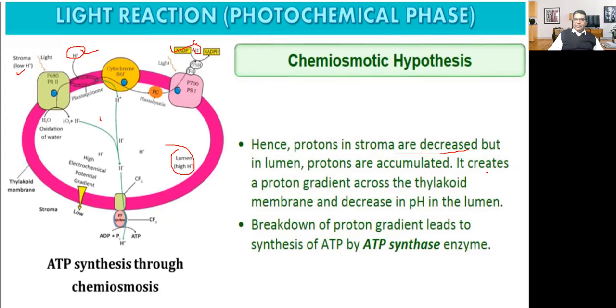Because of this, it creates a proton gradient across the thylakoid membrane and there is a decrease in pH in the lumen. So more hydrogen ions, more protons, less pH. So it decreases the pH of the lumen. The breakdown of the proton gradient leads to the synthesis of ATP by the ATP synthase enzyme. Name the enzyme which is used to synthesize ATP. The answer is ATP synthase.